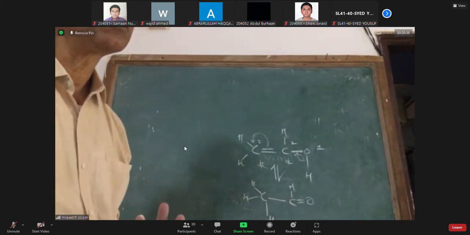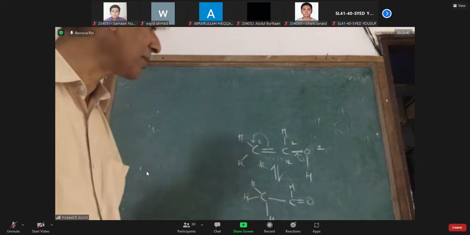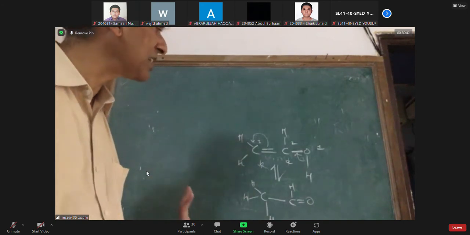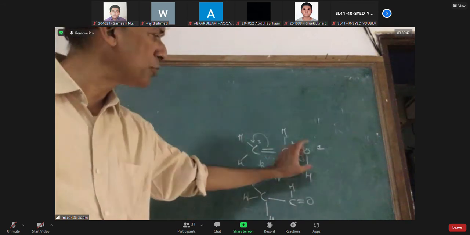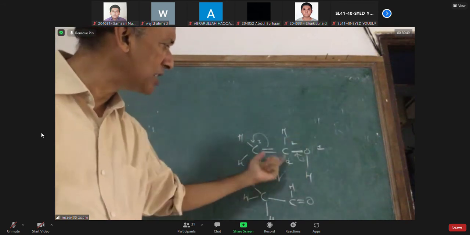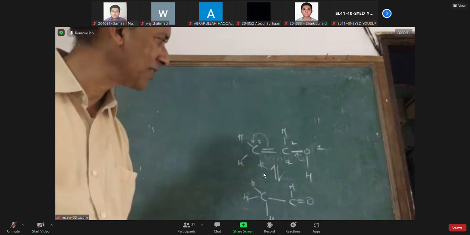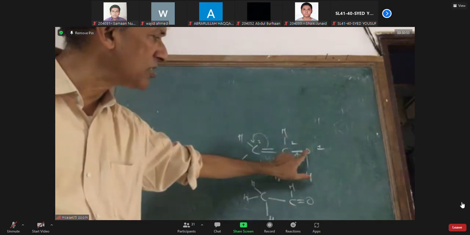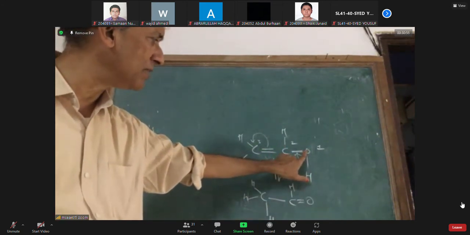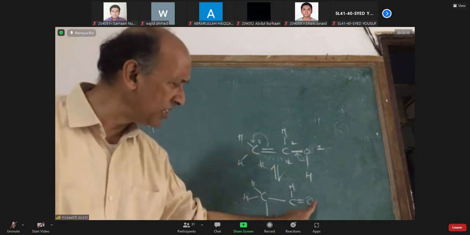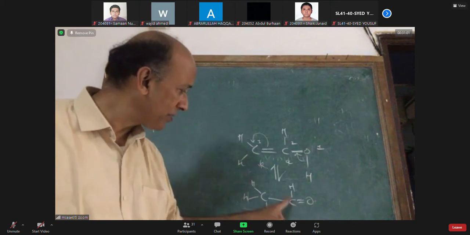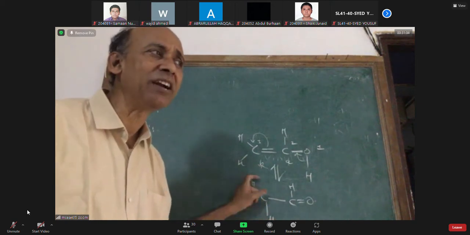Tautomerism, sir. So, this is tautomerism. To show tautomerism, what is the requirement? The carbon to which the OH group is attached must have a C double bond. It means that if this oxygen is sp3 hybridized, the neighboring carbon must be sp2. Or if the oxygen is sp2 hybridized with a double bond, the neighboring carbon must be sp3 with hydrogens.